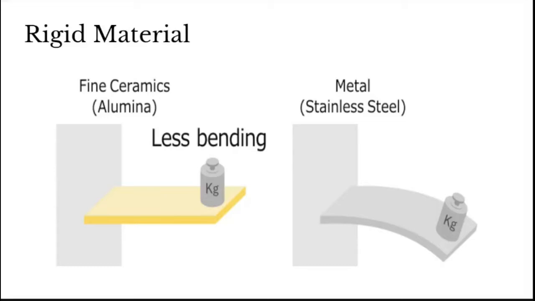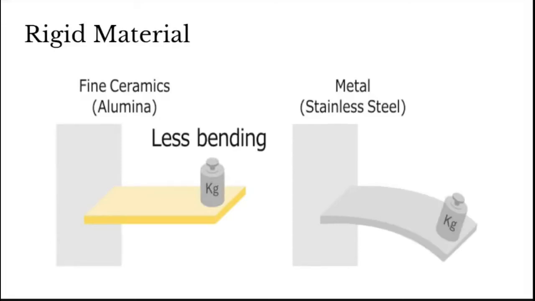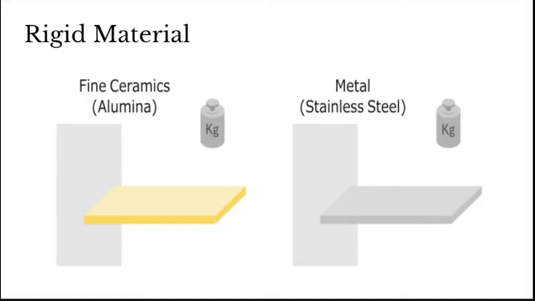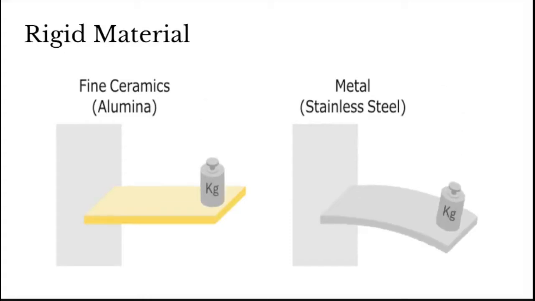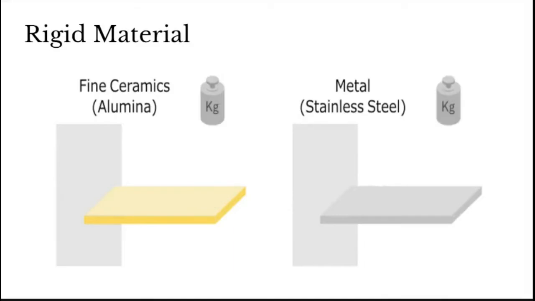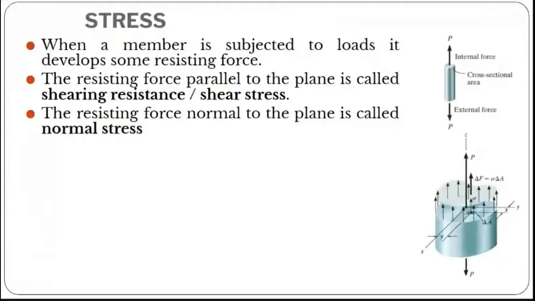The next one is a rigid material. When a material withstands bending with little deflection, we call that a rigid material. It is also related to the stiffness category. You can see here, when the same weight is applied, stainless steel is bending, whereas fine ceramic alumina is not bending. Bending is very less. In that case, the fine ceramic material will be more rigid when compared to the stainless steel material. A stress is something which is resisting a force, right?